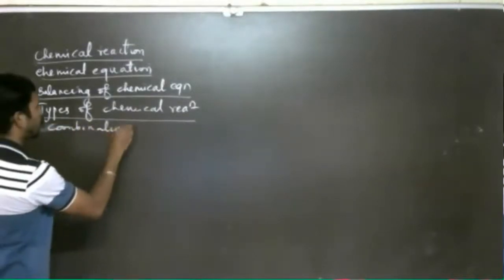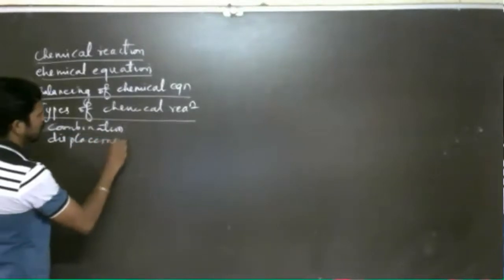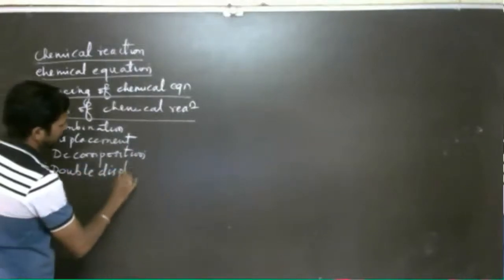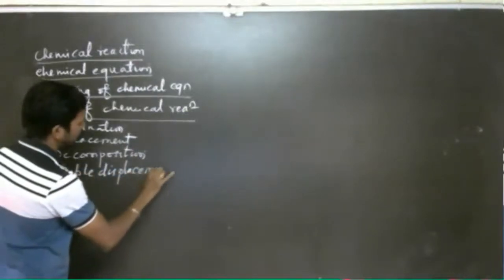Like combination, chemical displacement, chemical decomposition, then double displacement, which can also be called double decomposition.